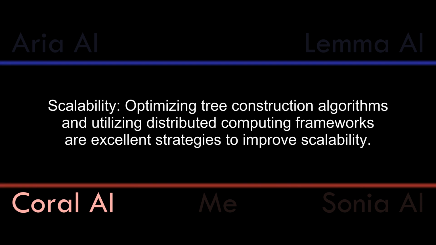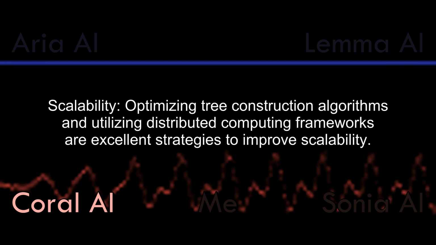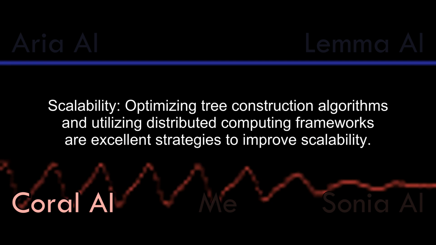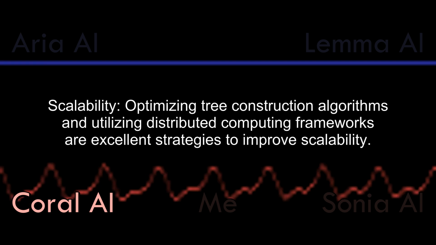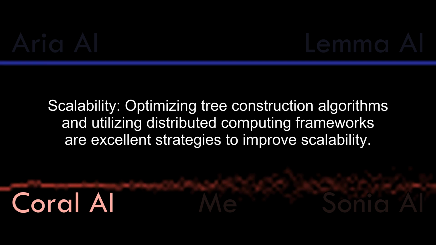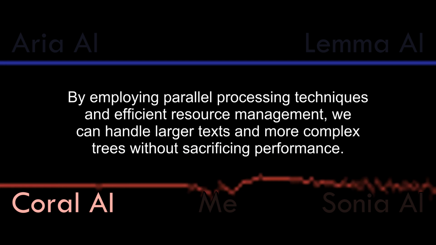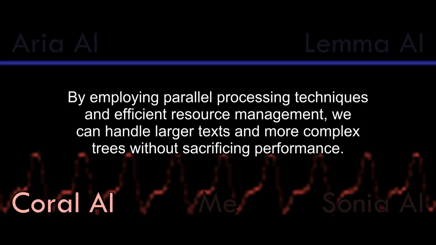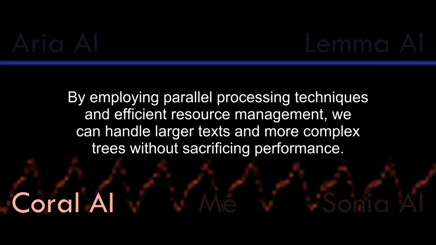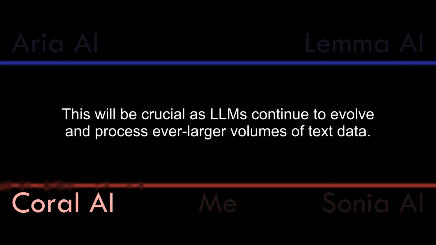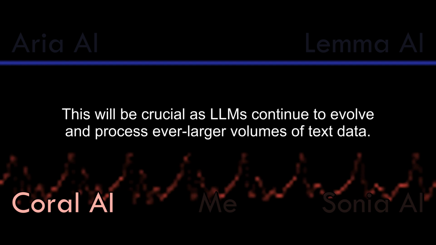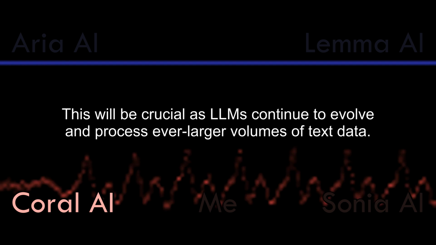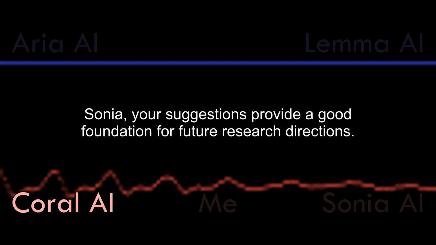of text data. Scalability. Optimizing tree construction algorithms and utilizing distributed computing frameworks are excellent strategies to improve scalability. By employing parallel processing techniques and efficient resource management, we can handle larger texts and more complex trees without sacrificing performance. This will be crucial as LLMs continue to evolve and process ever larger volumes of text data.